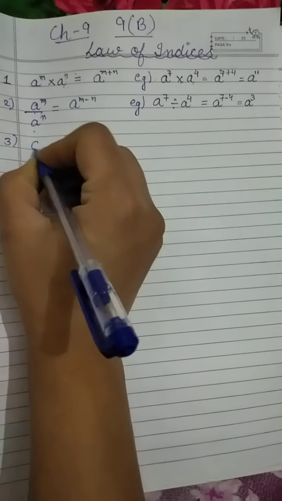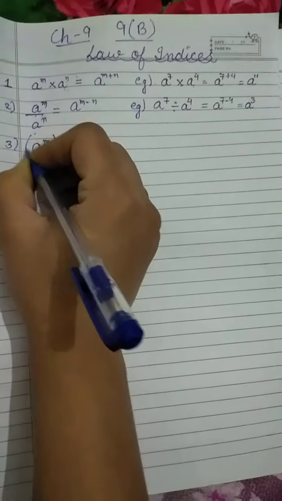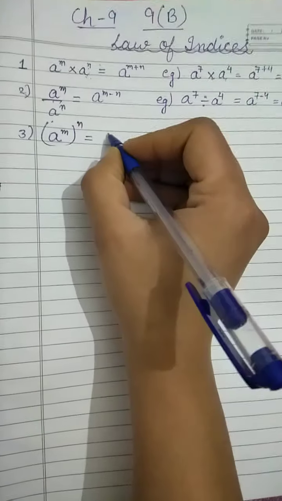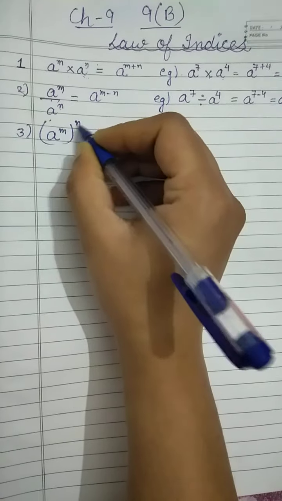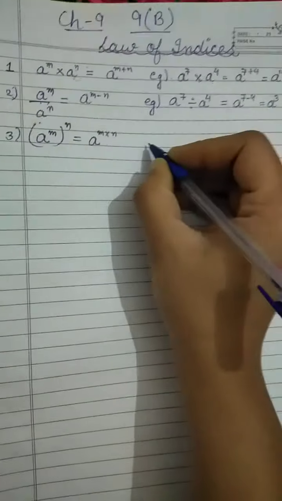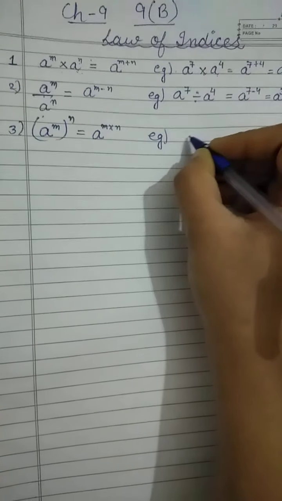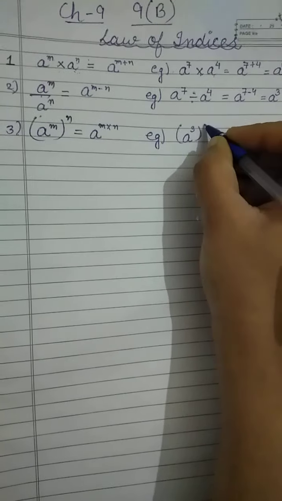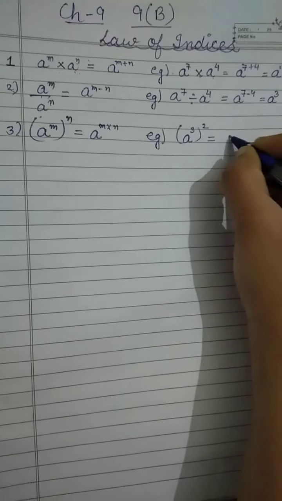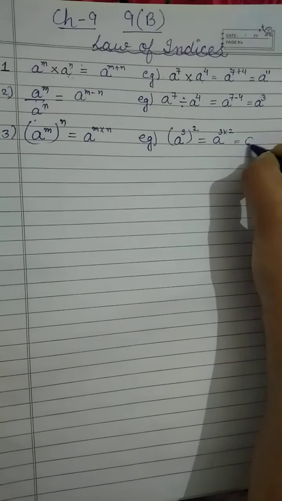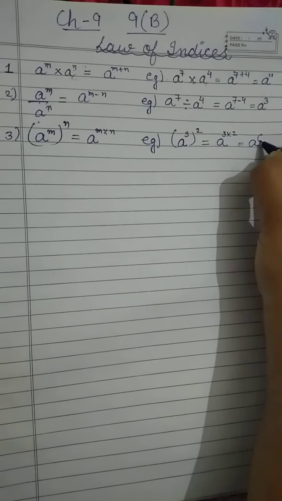Third is a power m in bracket a power n. Here what we will do? The power will multiply, m into n. Example, a power 3 power 2. So power will multiply, 3 into 2, a power 3 2 are 6.